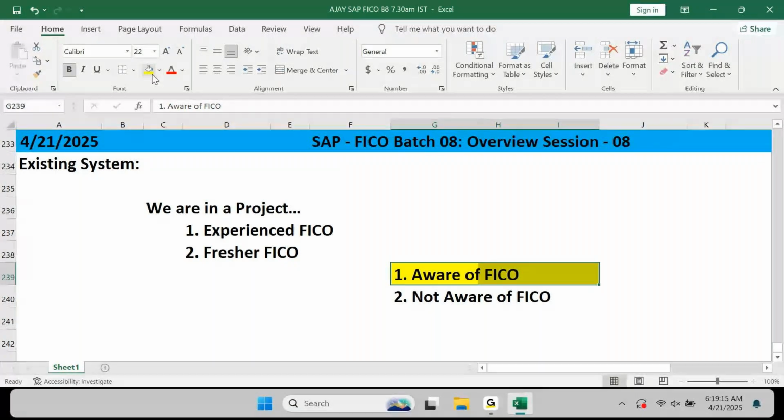Everybody already passed out, am I right? Then you are not categorized as a fresher. To the market, when you go, you will go stating, I know SAP FICO. Forget about whether you have experience or you do not have. We tell that I know SAP FICO, am I right?